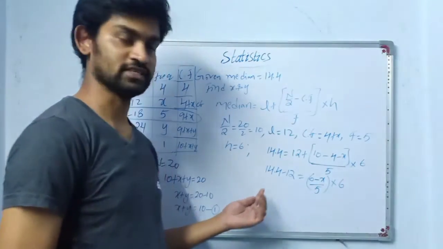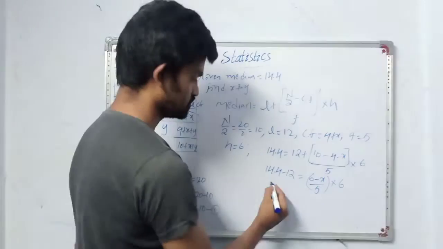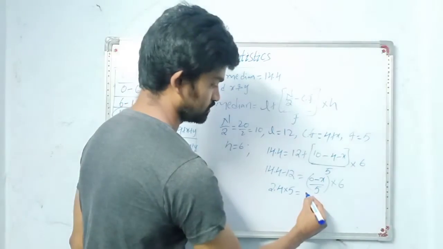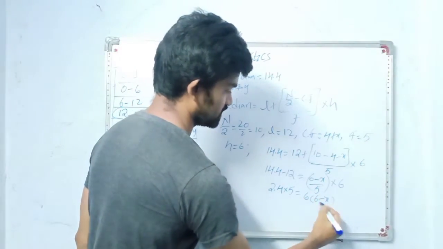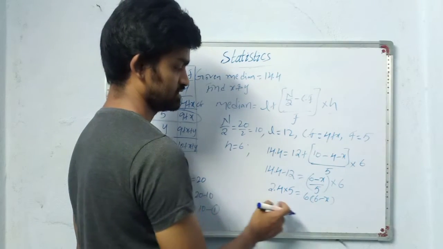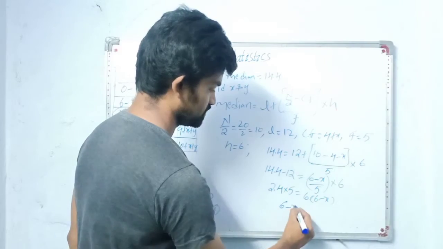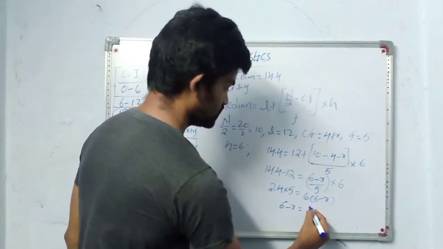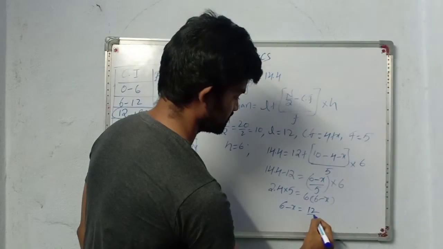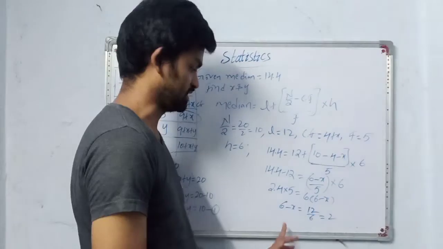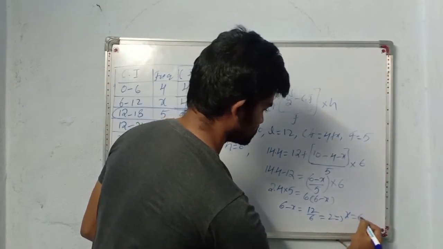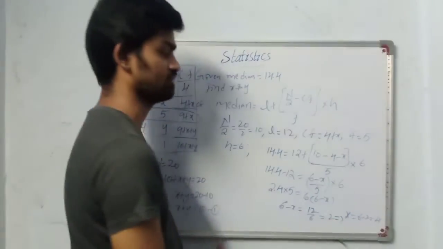Now transpose this 5 to this side. So 14.4 minus 12 is 2.4 into 5 equals 6 into (6 minus x). With 6 we can divide this, so send this 6 to this side. 6 minus x is equal to 2.4 into 5 is 12, by 6, that is 2. Bring x to this side and send 2 to the other side. So what we will get is x value is 6 minus 2, that is 4. The x value we got is 4.